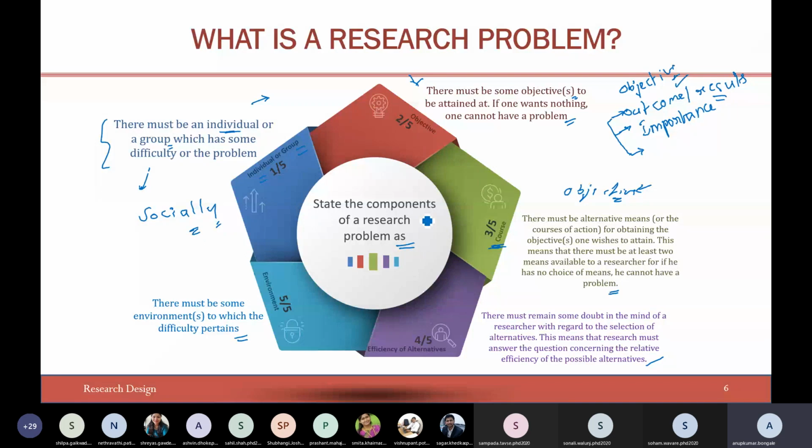Those questions should be clear: which subtopic you are taking, what objectives you can propose, are all the objectives in line, do you have different possibilities of implementing those objectives, and how exactly you are going to evaluate those objectives or alternative courses of action, and in which environment.